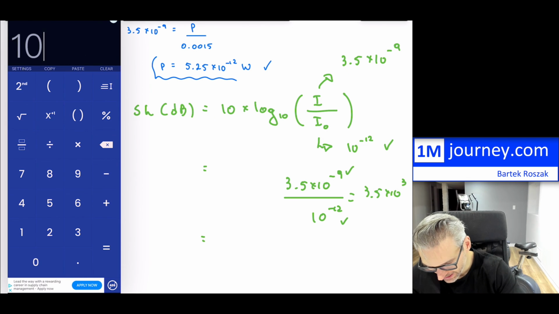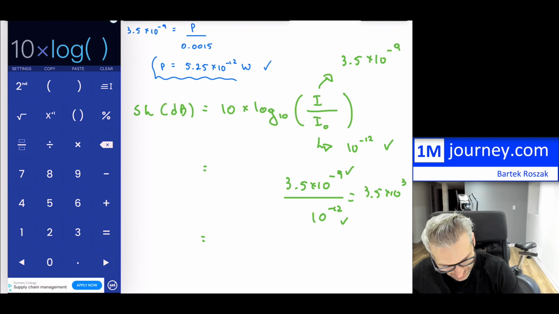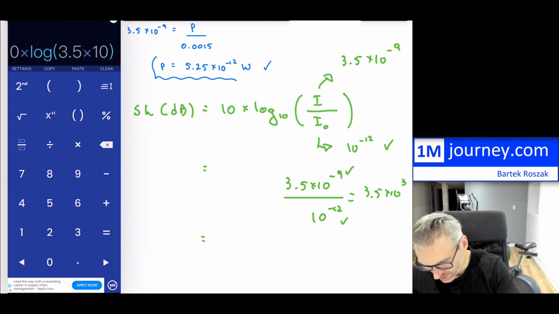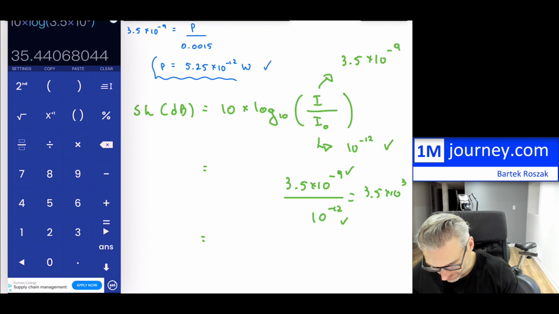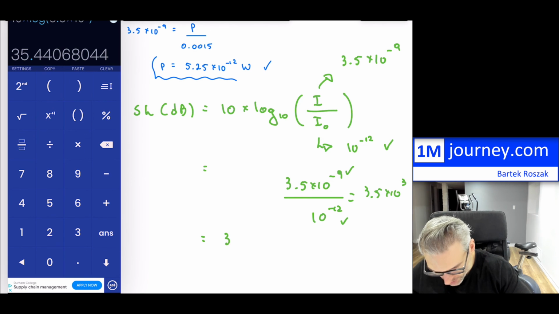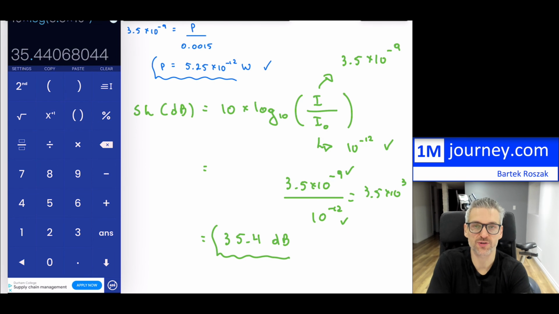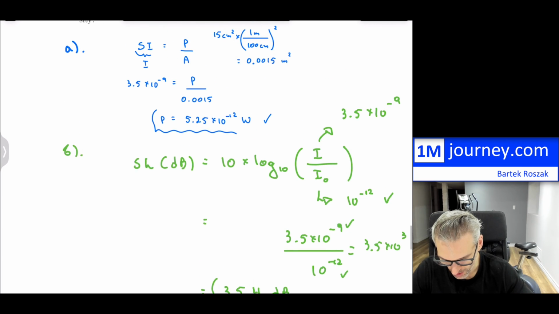We get 10 times log of 3.5 times 10 to the 3, and that's it. So this is going to be 35.4 dB. So that's what you would have on the decibel scale, in terms of sound level. So that is it for part B.